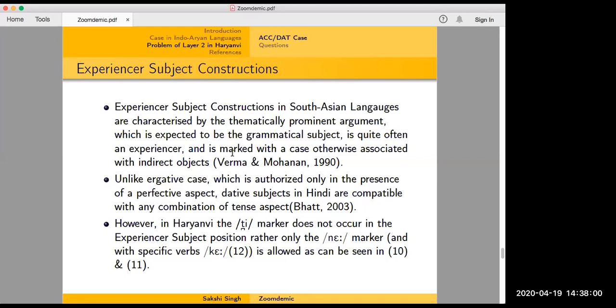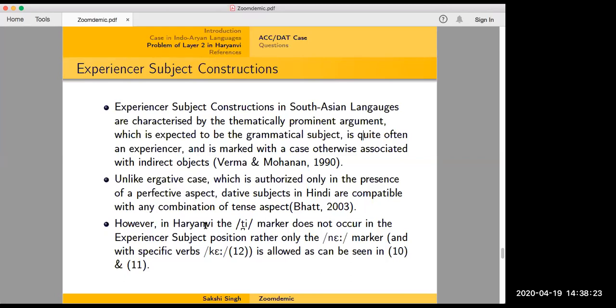And unlike ergative case, which is authorized only in the presence of perfective aspect, dative subjects in Hindi are compatible with any combination of tense and aspect. So you can have mujhe bhook lagegi, mujhe bhook lagi hai, mujhe bhook lagi thi, mujhe bhook lag rahi hai. So you can have all sorts of constructions.